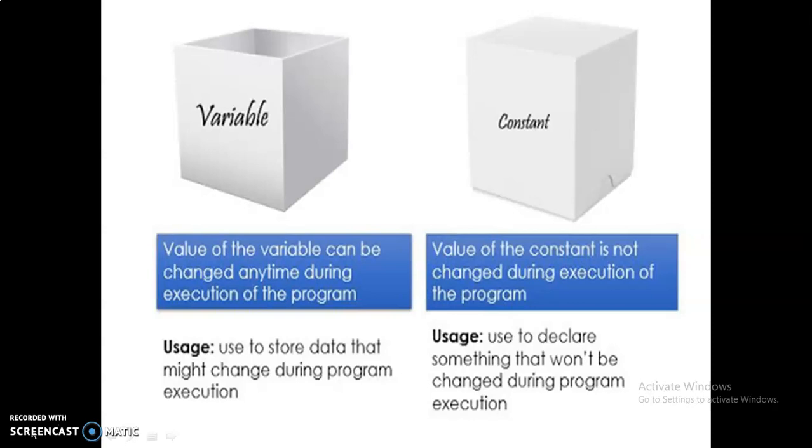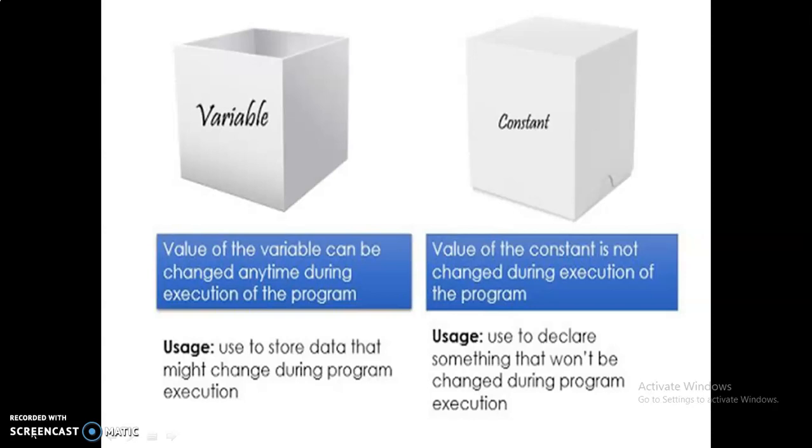Before constants, variables and constants are two of the most important concepts. What does variable mean? The value of a variable can be changed anytime during the execution of the program. Variable means it may vary. For example, if you assign I is equal to 10, it may change to 11, 12 like that. If you write I plus plus, the value of I will change. Variables are used to store data that might change during program execution.